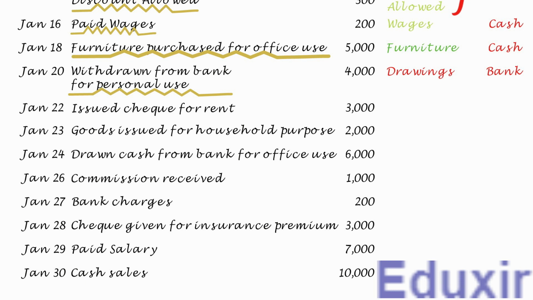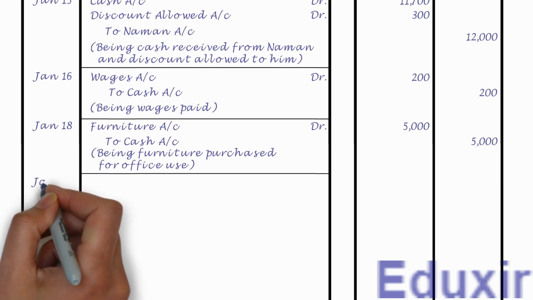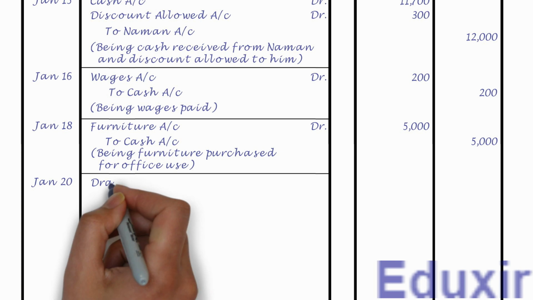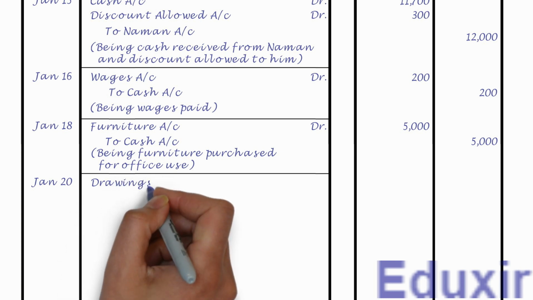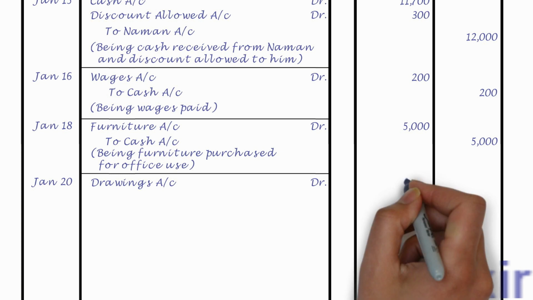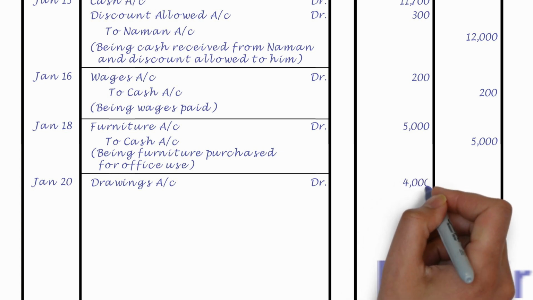With this analysis at our disposal, let us now proceed with the journalizing of this transaction. Let us first record the date. Let us now record the drawings account as the debit entry. Let us then record the text DR to indicate that this is a debit entry. Let us also record the debit amount of 4000 rupees into the debit amount column.